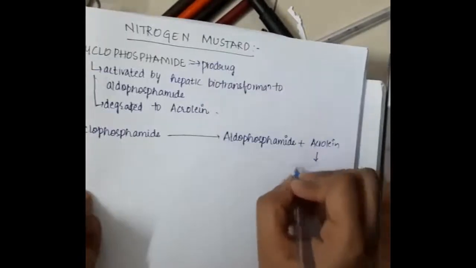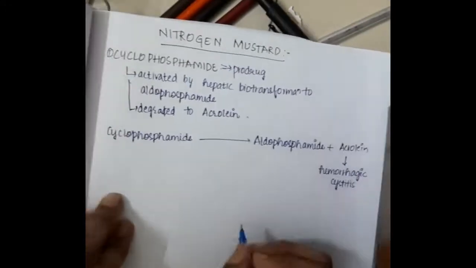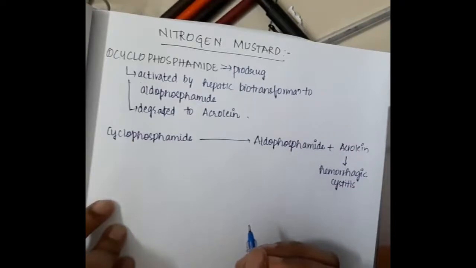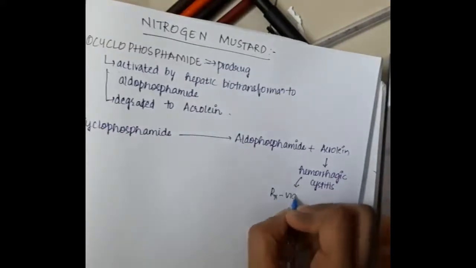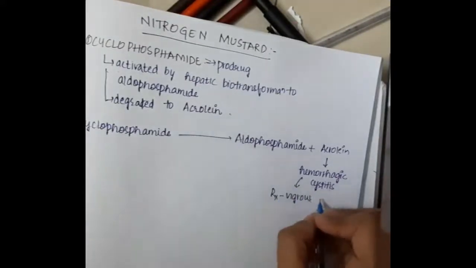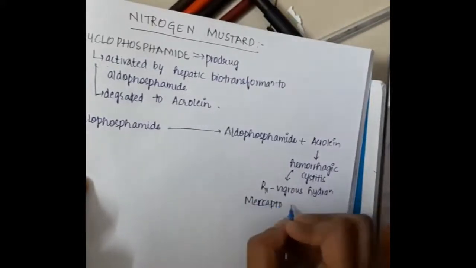This acrolein causes the side effect of hemorrhagic cystitis, which is treated with vigorous hydration.